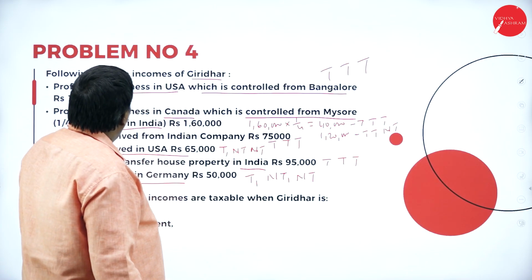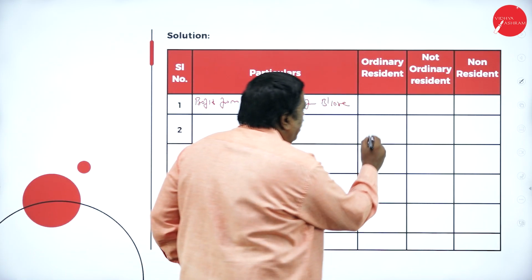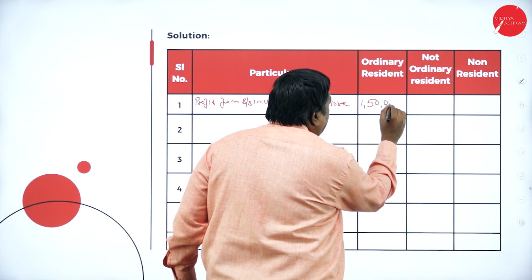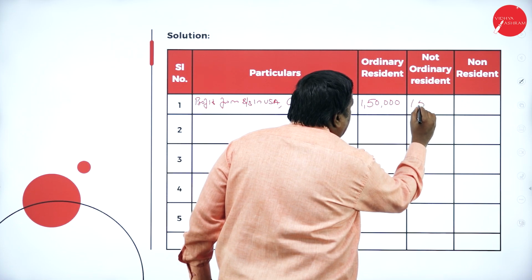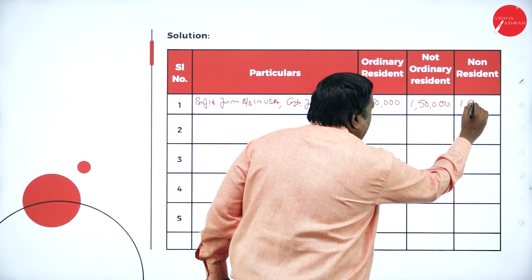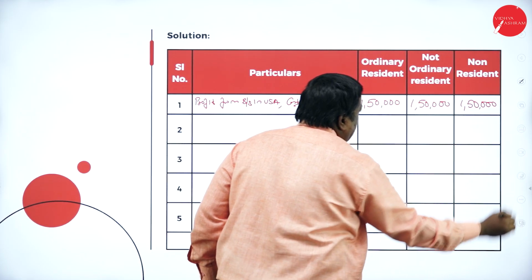What is the amount? 1,50,000. So 1,50,000 is taxable in all the three cases.